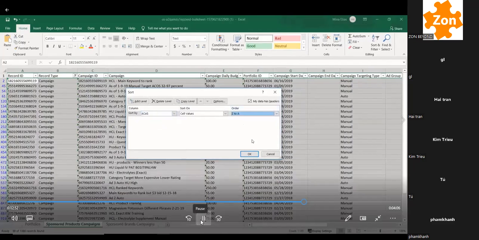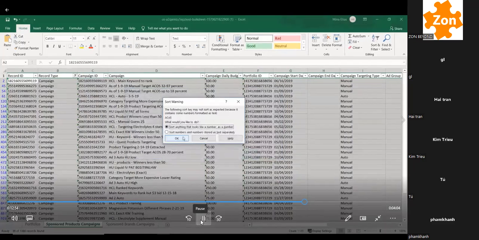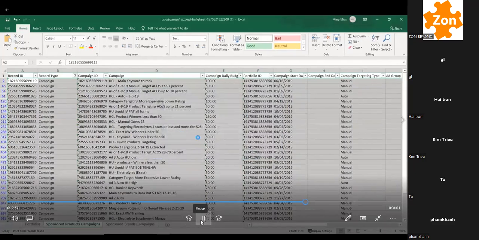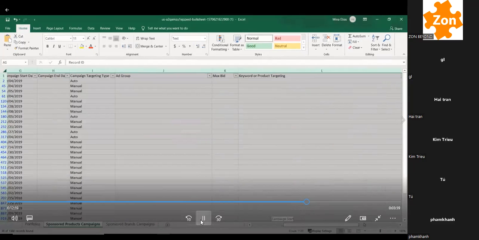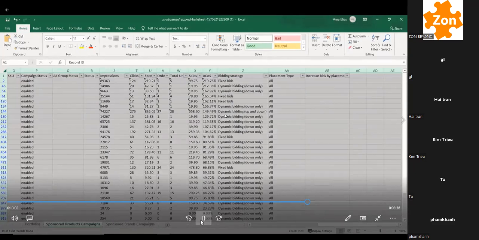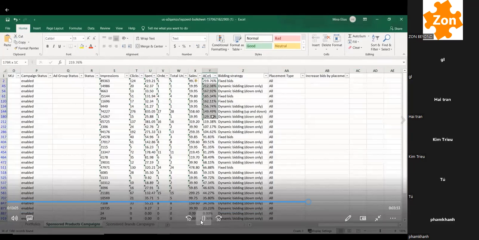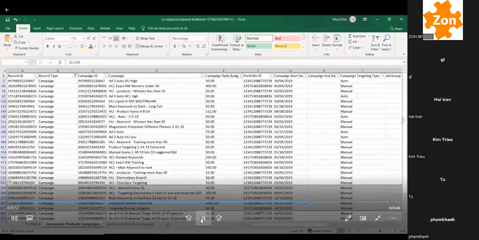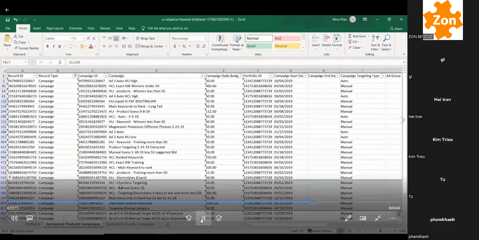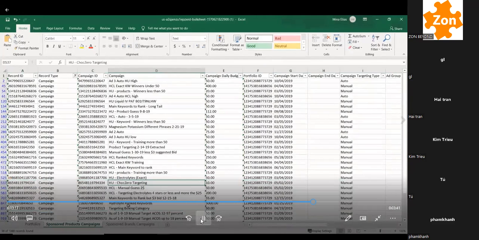Right here, and I want largest to smallest, and say sort anything that looks like a number as a number, and here we go. So these are my bids, these are my campaigns in order of descending Acos. So I can immediately tell you that these campaigns are doing very, very well. Okay, so these campaigns are doing awesome. And here, two of them are the adjacent categories that we talked about.